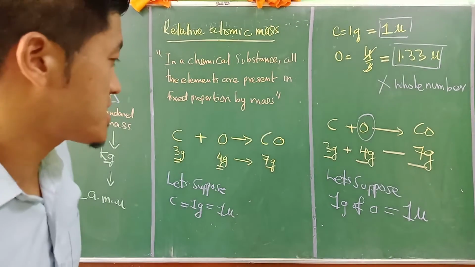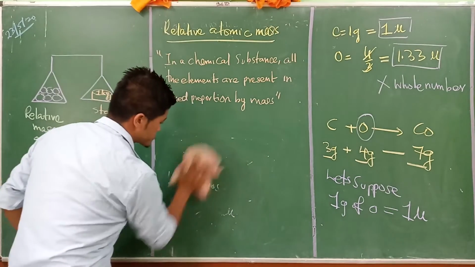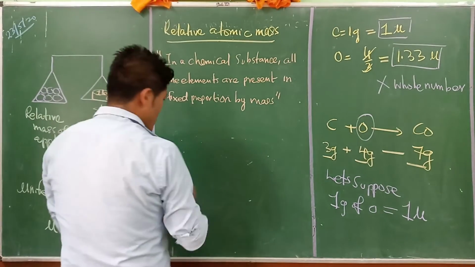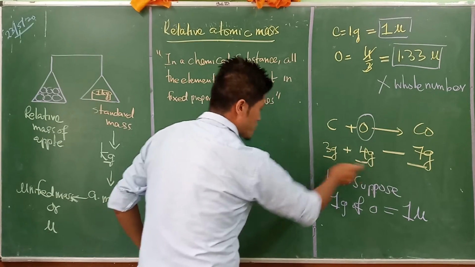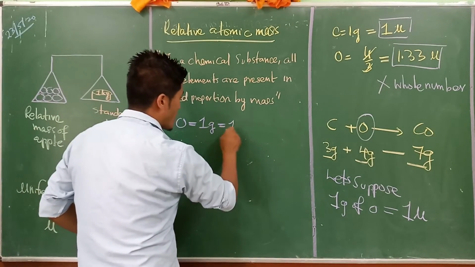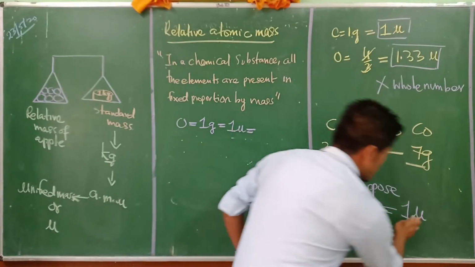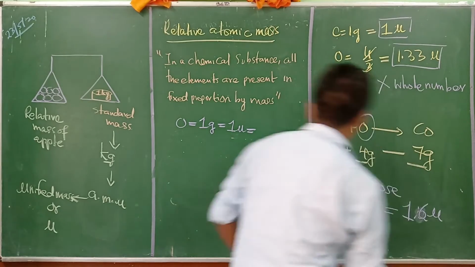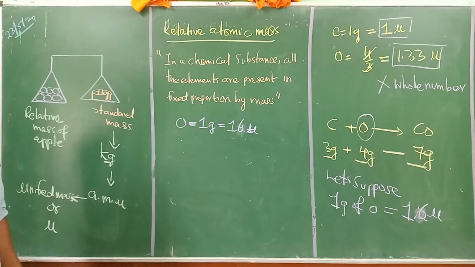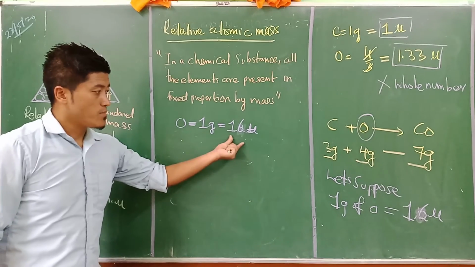Understand? For 1 gram of oxygen, they refer to it as 1 mu. So now I'm going to write on this side here. Again here, carbon. If oxygen is equal to 1 gram, is equal to 1 mu, for this oxygen, I'm sorry, this is not 1 mu, this is 16 mu. 16 mu. So 16 unified mass, 16 mu. Okay? So now, if oxygen for 1 gram is 16 U, then how much will be the carbon?